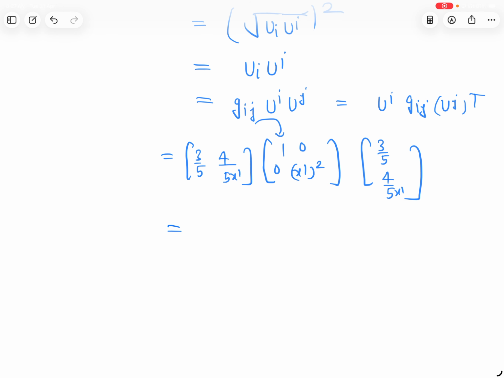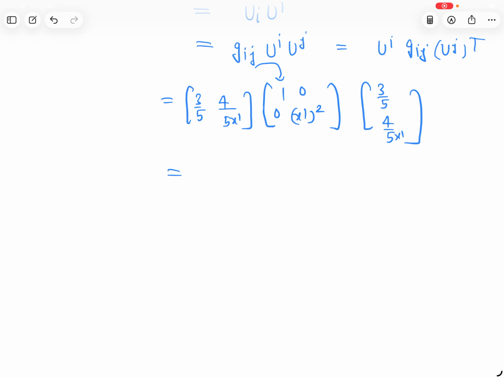Okay, so this implies norm of u square is equal to 1. That means norm of u is 1. Length is always positive.